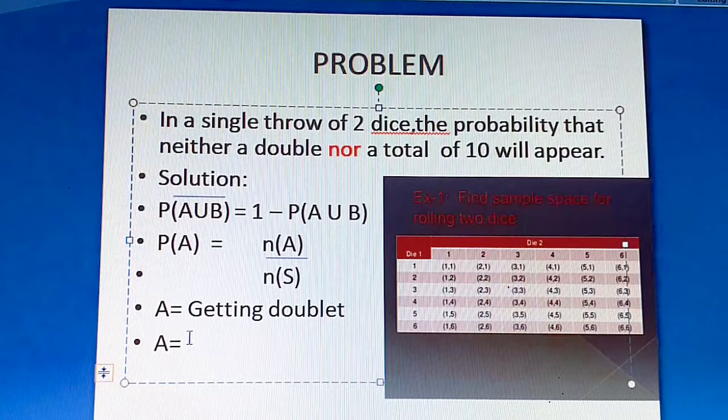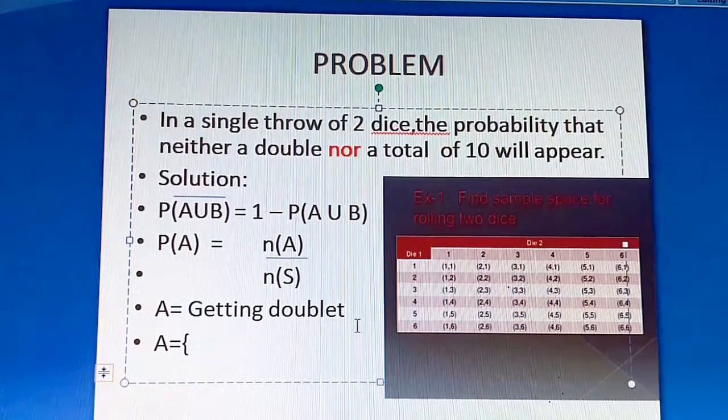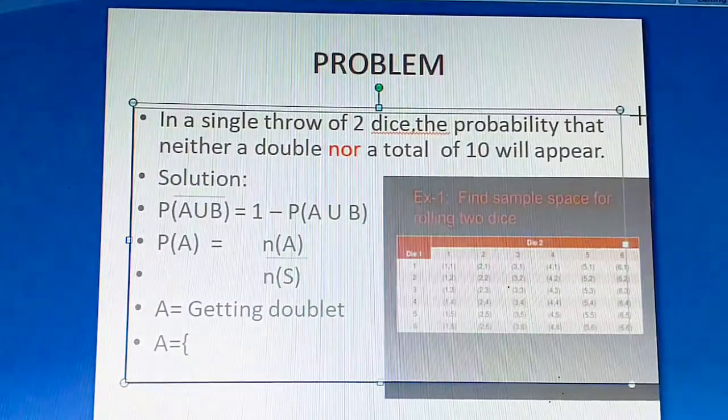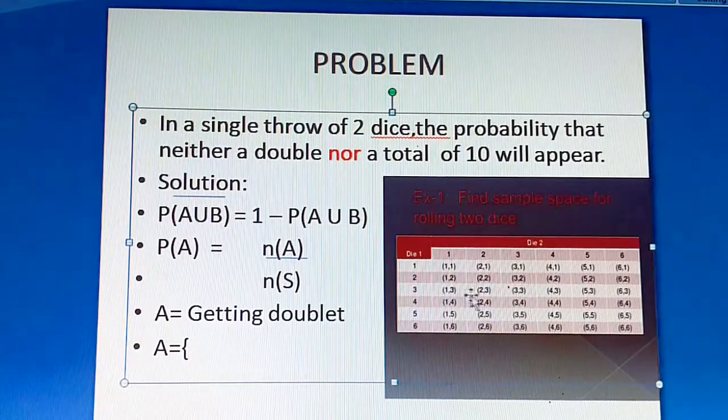First we'll write the sample space for getting a doublet. Event A is getting a doublet. Doublet means both the dice will have the same number. In the first row, can you see 1, 1? 1, 1 is a doublet because it has 1 on the first die and 1 on the second die. So it is a doublet. We'll take that first sample point, 1, 1.